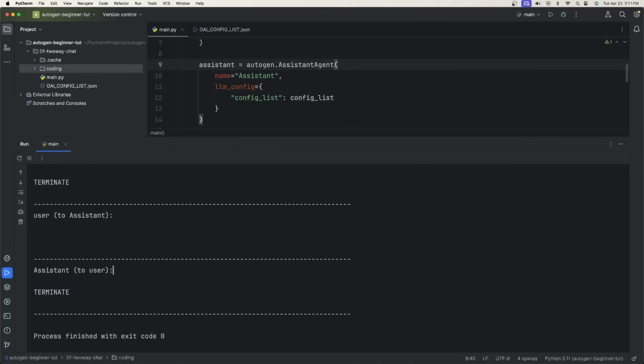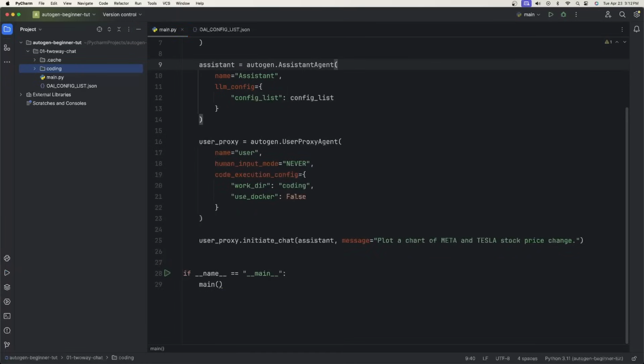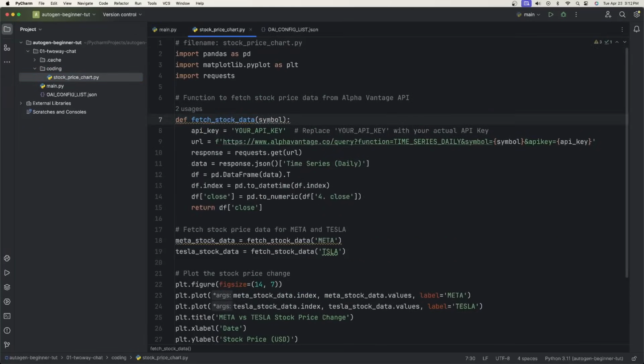Now on your end, it may show up with the graph automatically and it may just run. However, it just did for us, and that's fine because this can be different iterations of the code. Yours might be different than mine. So if we minimize this, you can see over here in the directory, it created a coding working directory and it created the stock price chart Python file. But you can see here, it saved the code that the AI assistant wrote. Awesome, we just had our first AutoGen application work.